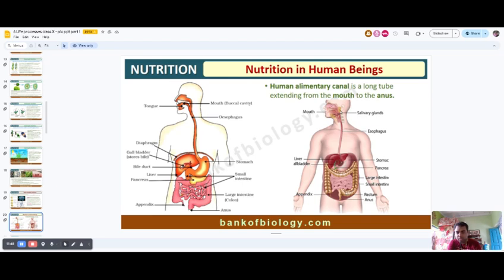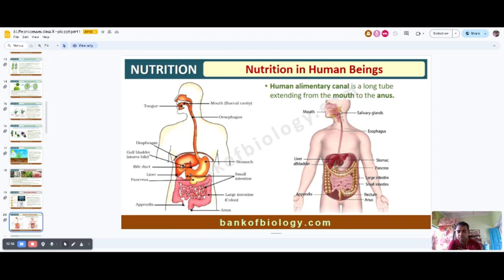And in the small intestine, fat type of food, protein type of food, and carbohydrate, all types of food are digested by various enzymes. And after that, the undigested part is transported into the large intestine. In the large intestine, the food water is absorbed, and in the small intestine, the villi absorb the nutrition and transport it into the blood.